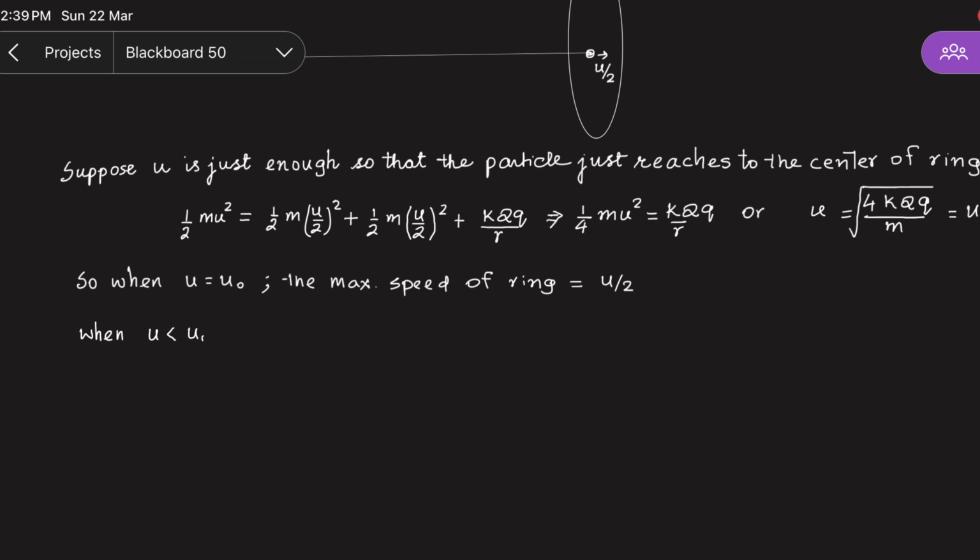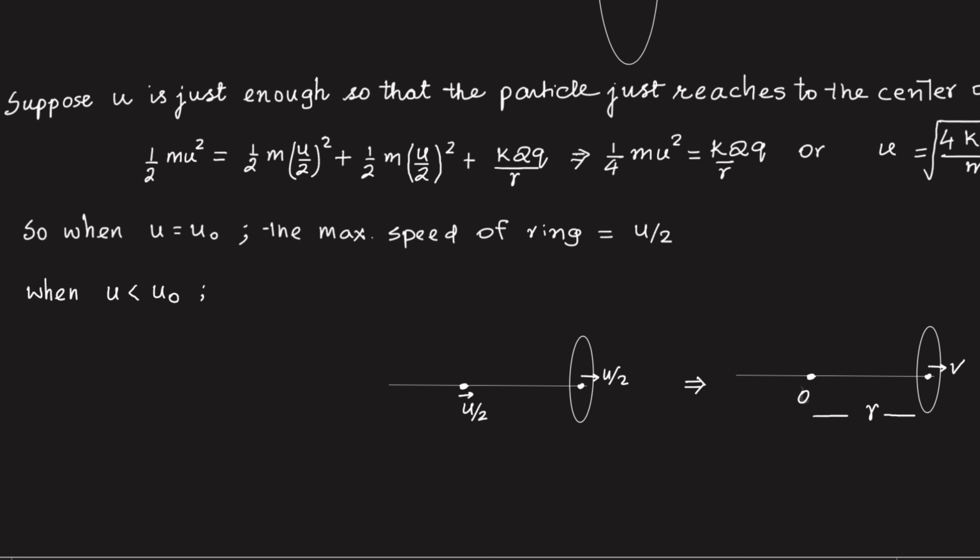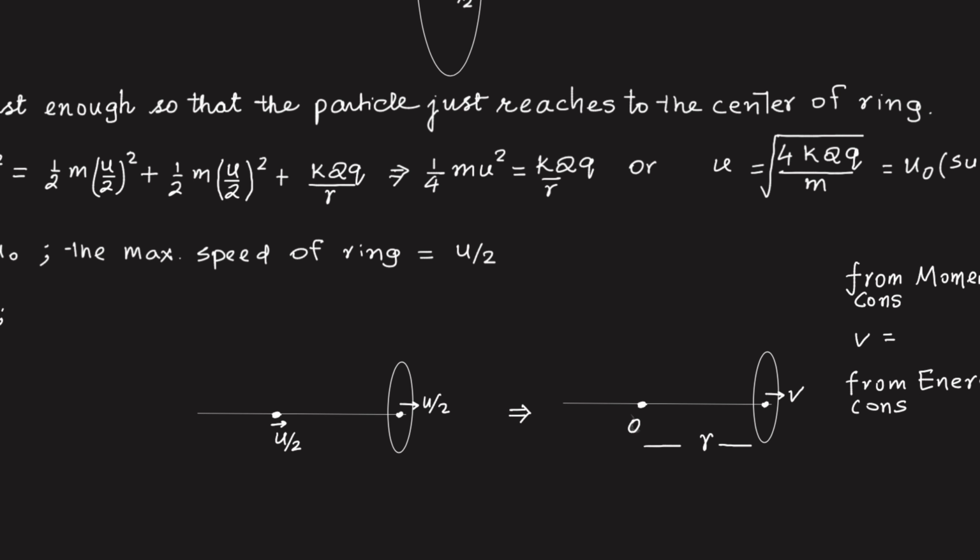Now, when u is less than u0, again both will have the same speed u by 2, but the particle will not reach the center because the speed is less than u0. u0 is the speed when the particle reaches the center, and then they have a common speed. Now in this situation, both the particle and the ring will repel each other. They are always repelling, so they will continue to repel, and due to repulsion, the speed of this particle will go on reducing, while the speed of this ring will go on increasing.